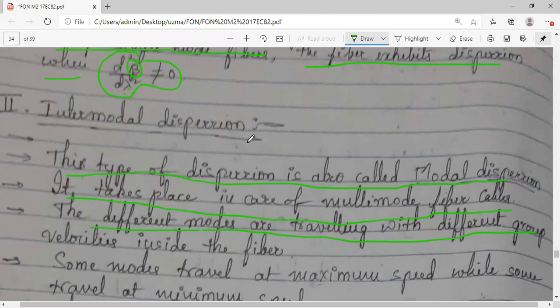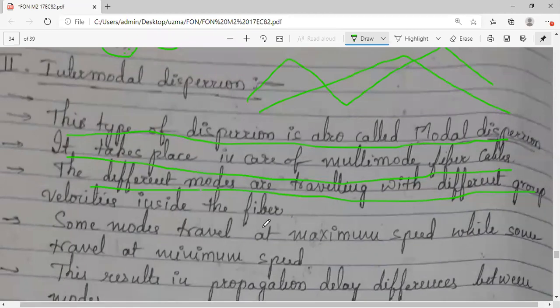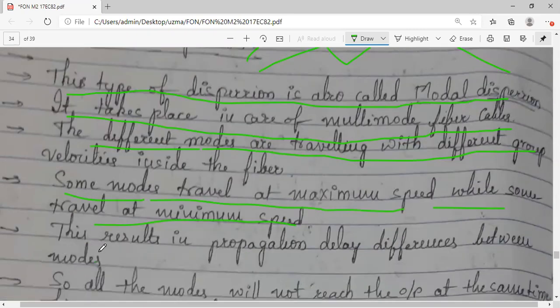It depends on total internal reflection, something like this or something like this. Because of this, they have different group velocities inside the fiber. Some modes travel at higher speed and some at lower speed, so there is a propagation delay difference. I will explain it technically in the next concept.